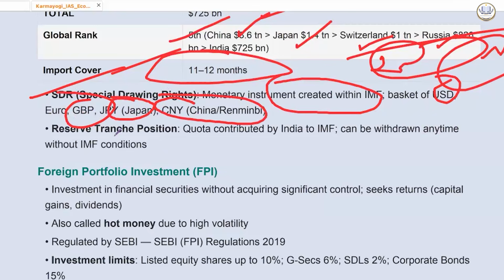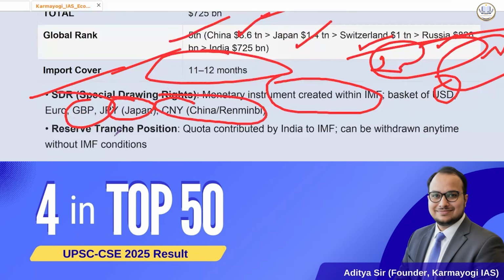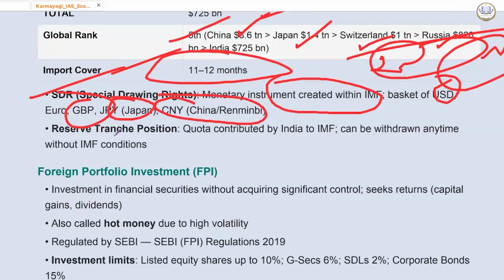So US dollar is the largest component, approximately 43%. Euro the second largest, 29%. Then we have Chinese renminbi, that yuan भी बोलते हैं. It is 12.28%. Japanese yen is 7.9%. British pound sterling is the least, 7.44%.